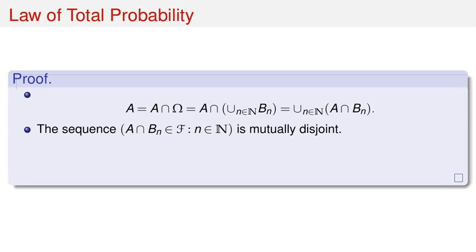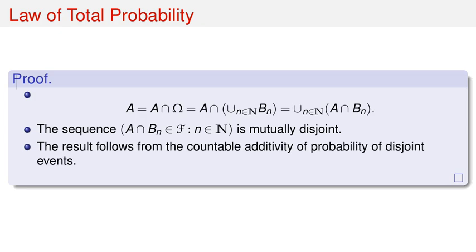Now consider the sequence of events A intersect B_n for n in ℕ. Since the original B_n sequence is mutually disjoint, this new sequence A intersect B_n must also be mutually disjoint. Each of these A intersect B_n events is in F. The result then follows directly from the sigma additivity axiom of probability applied to the sequence of disjoint events. P(A), which is P of the union of A intersect B_n, equals the sum of P(A intersect B_n).